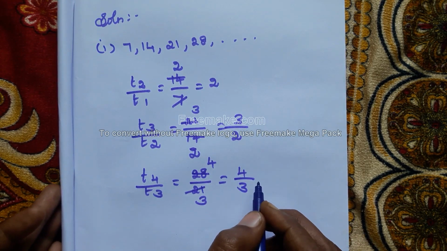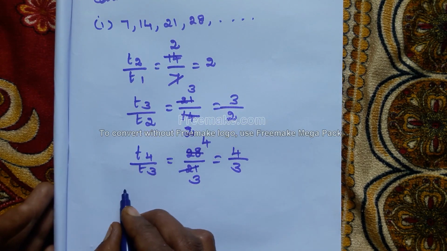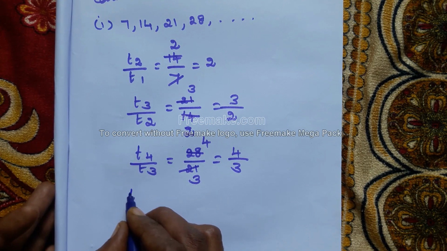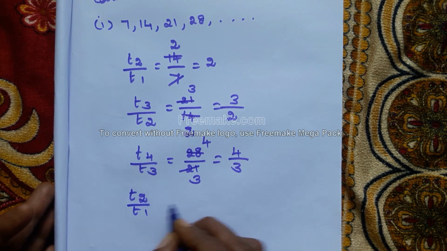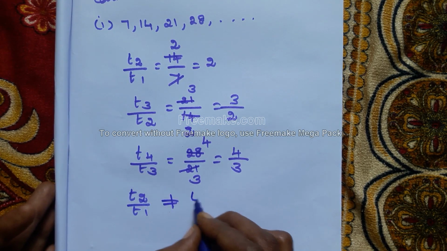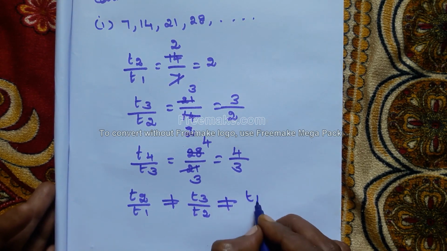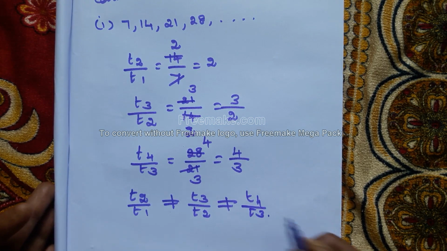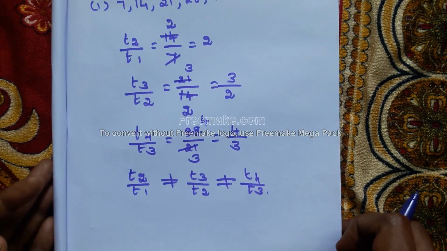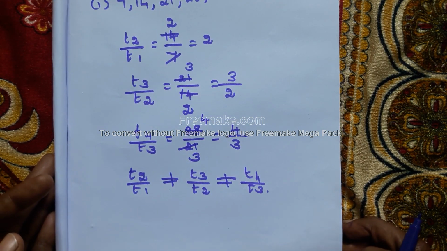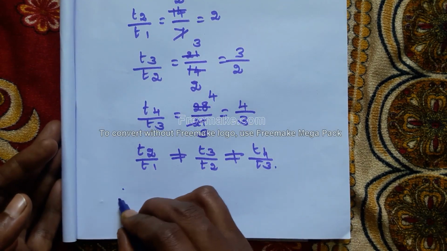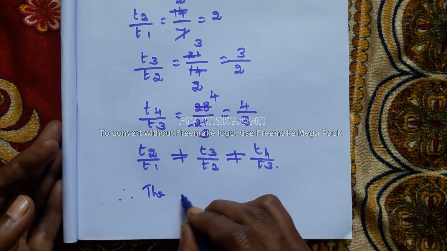Is it equal? No, it is not equal. Here T2 by T1 is not equal to T3 by T2, which is not equal to T4 by T3. Therefore, the given sequence is not a GP.